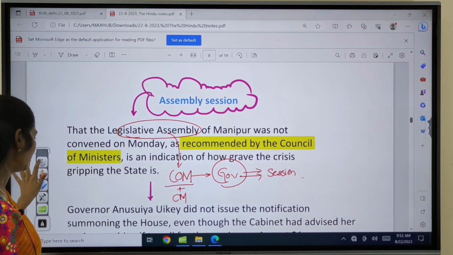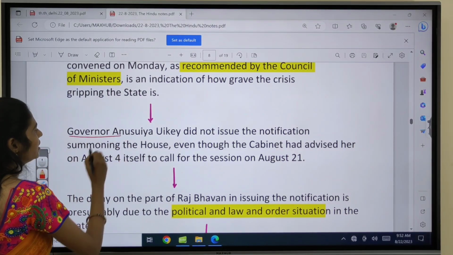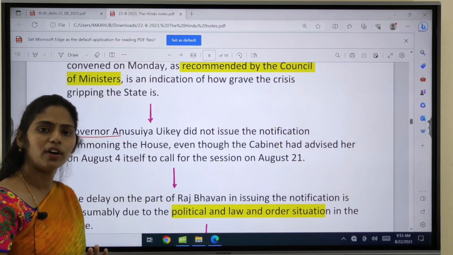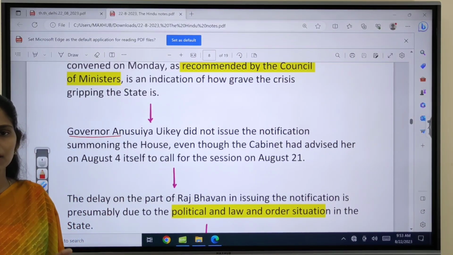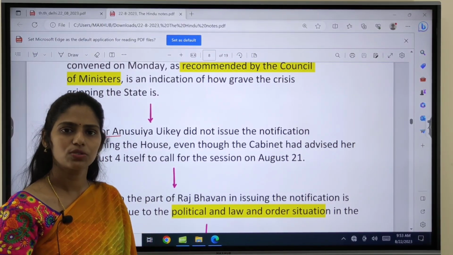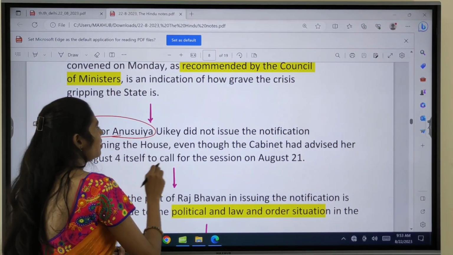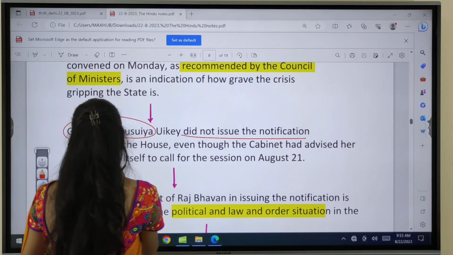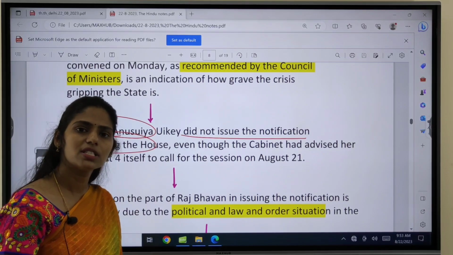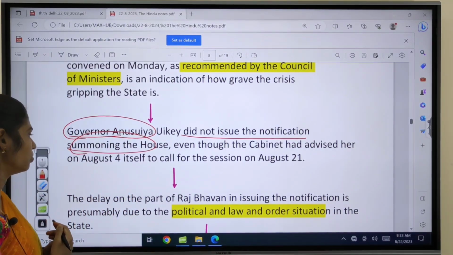But what happened here is, the governor, Anusuya, already got aid and advice from the Council of Ministers that the session has to be conducted on August 21st. But the issue is the governor did not issue any notification regarding the summoning of the house. Because of this, there is now a delay in the summoning of the session in Manipur. So this is the issue.